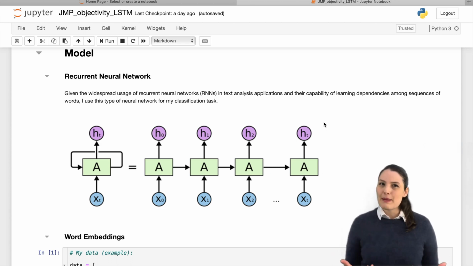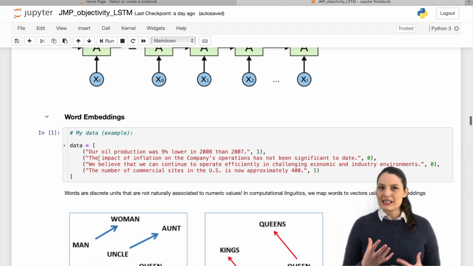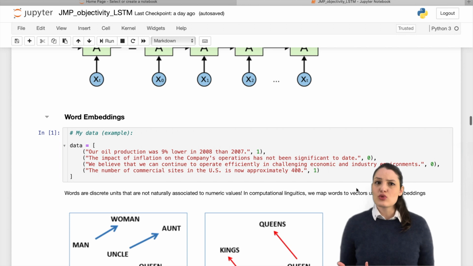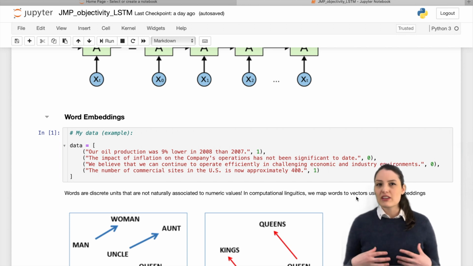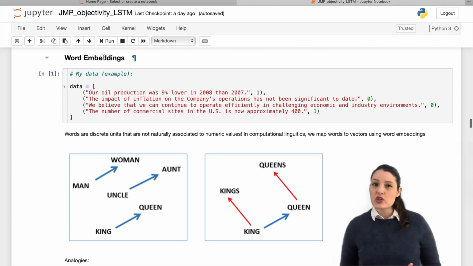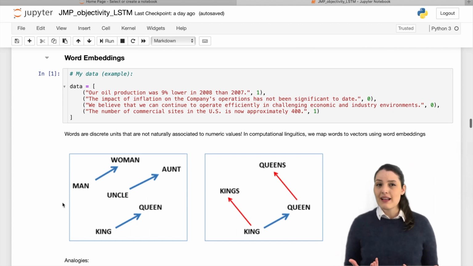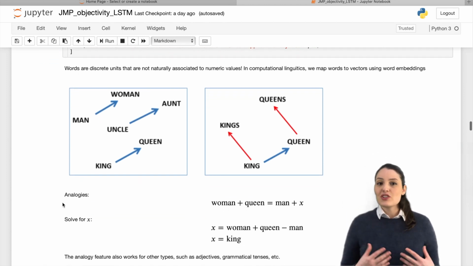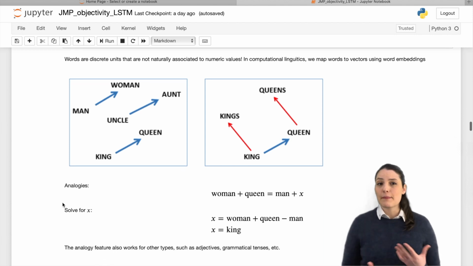Now, at this point, my data looks something like this. Basically, I have a collection of sentences and labels where the label is equal to 1 for an objective sentence and 0 otherwise. And I need to transform this textual data into vectors of numbers. To do that, I use word embeddings, which are numeric representations of text that are meant to map human language into a geometric space. This geometric space reflects the semantic relationships in language by assigning similar vectors to words with similar meaning.